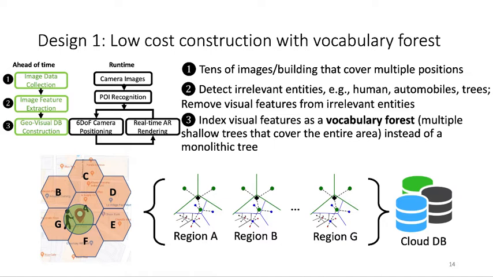So for the entire region, we will first segment the entire region into a few subregions. For example, region A to region G, and for each region, we will construct its own vocabulary tree and store them on the cloud database.